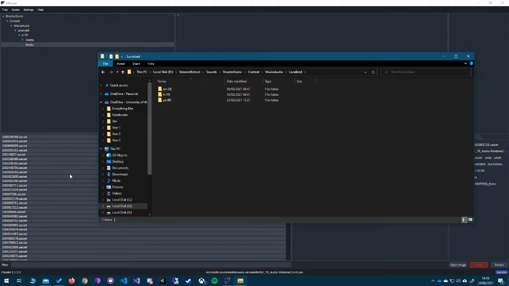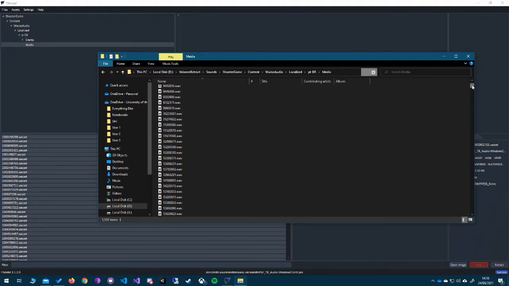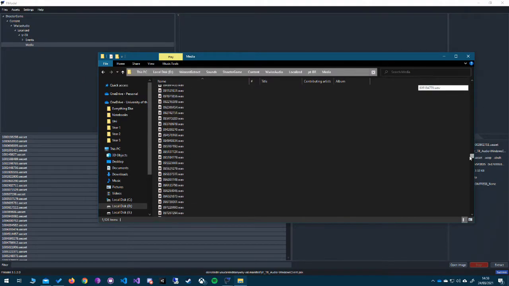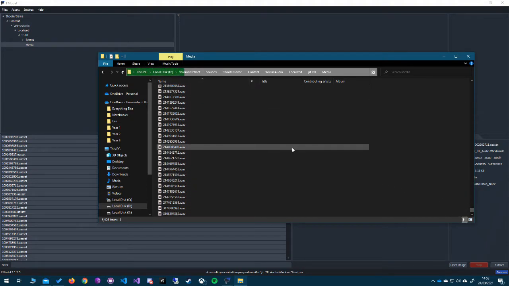Now since I haven't actually gone through and extracted these, because it would take several hours again, we are going to use the Brazilian media as an example. So this took several hours to extract all these WAVs from the corresponding UAsset files. It's actually still loading some of them.